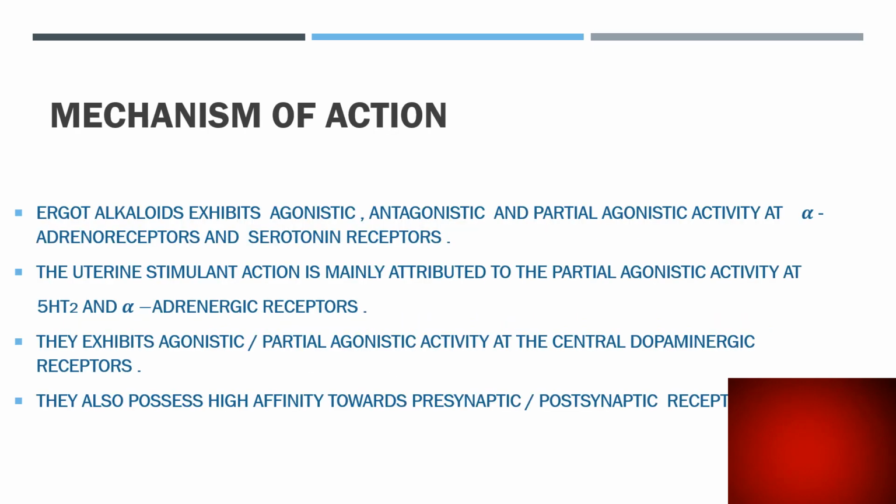Ergot alkaloids exhibit agonistic, antagonistic and partial agonistic activity at alpha adrenoreceptors and serotonin receptors. The uterine stimulant action is mainly attributed to the partial agonistic activity at 5-HT2 and alpha adrenergic receptors. They exhibit agonistic or partial agonistic activity at the central dopaminergic receptors. They also possess high affinity towards presynaptic or postsynaptic receptors.